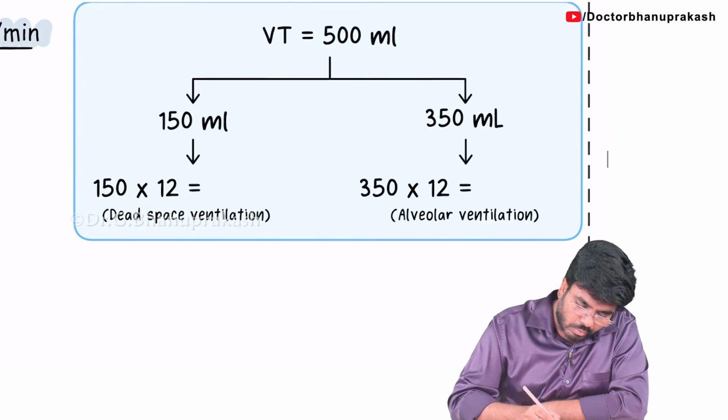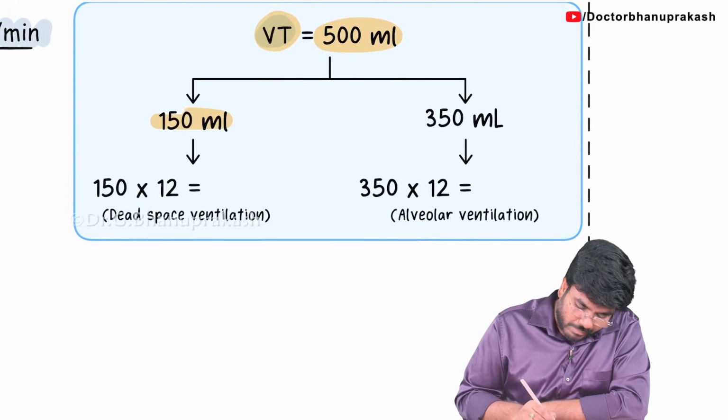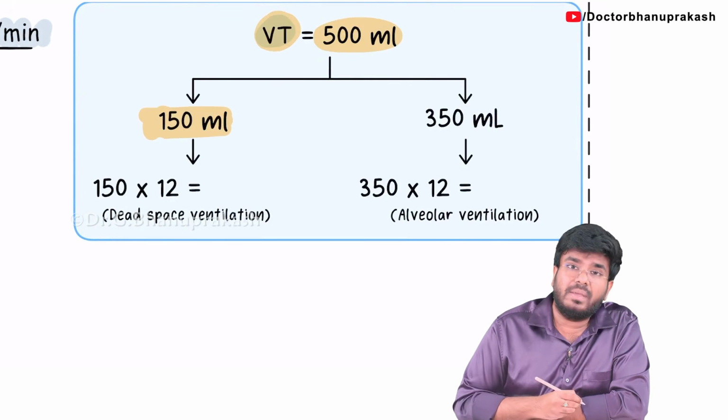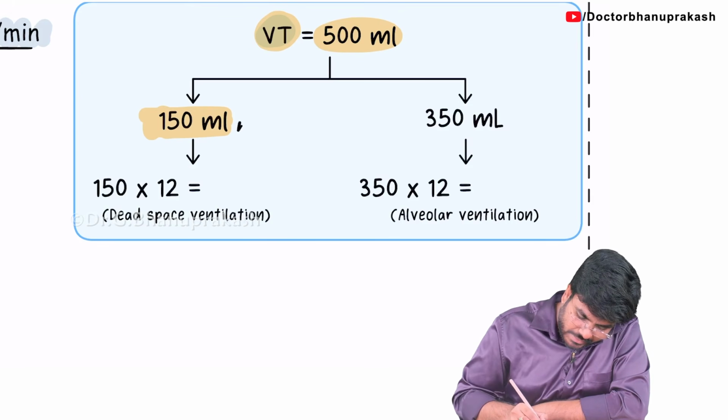So now, see, out of this tidal volume of 500 ml, 150 ml is lost in the dead space every time. Okay, 150 ml, it's a dead space.